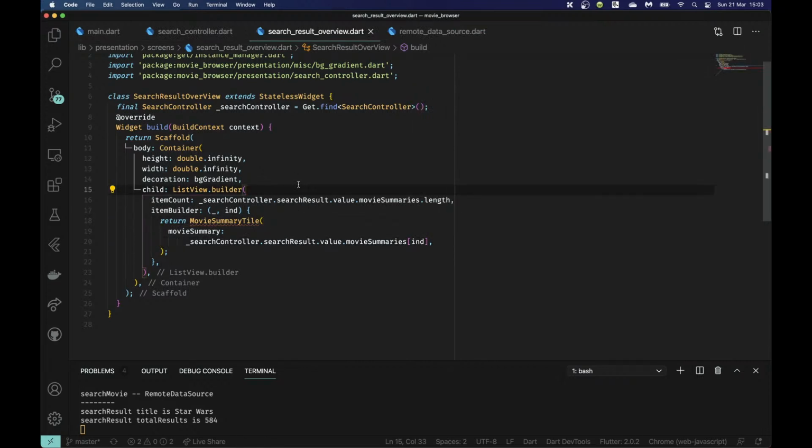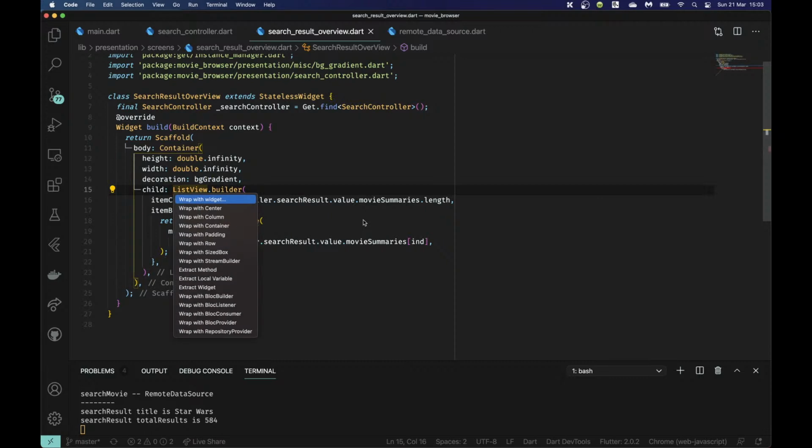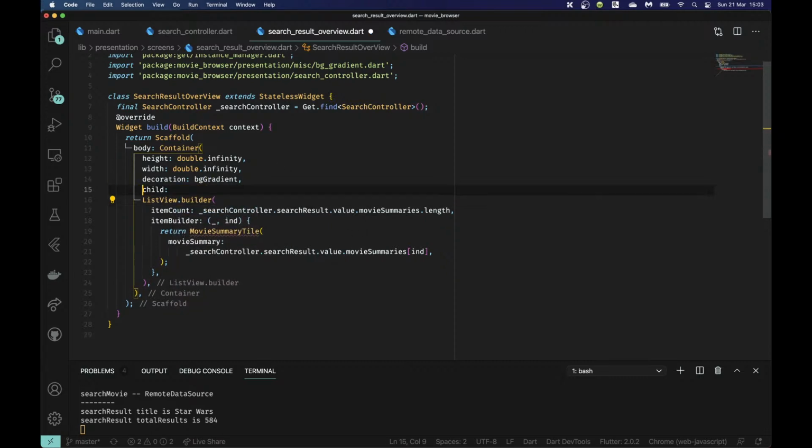So the ListView.builder should be wrapped either in an Obx or a GetBuilder. Normally when working with lists, I prefer to use Obx over GetBuilder. But in this case, I think it's okay if I just wrap it in a GetBuilder, in an Obx. I'm confusing those two a lot today.